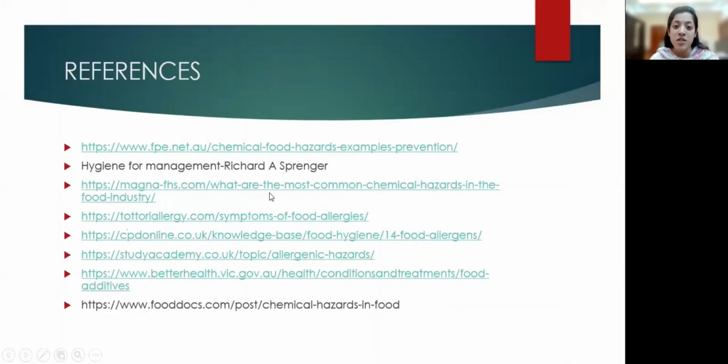So I hope you had a knowledgeable session about chemical hazards. We discussed what a chemical hazard actually is and the classification of chemical hazards. We also had an insight into some of the cases of chemical hazards which had happened. In this classification, we discussed CAPT, where C stands for cleaning chemicals and pest control agents, A stands for antibiotics and additives, P stands for pesticides and preservatives, and T stands for toxins. We also had a discussion about each one of them. Also, we discussed the methods to prevent these chemical hazards in a food industry.